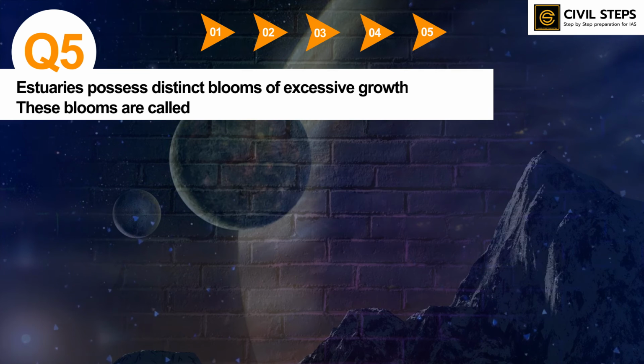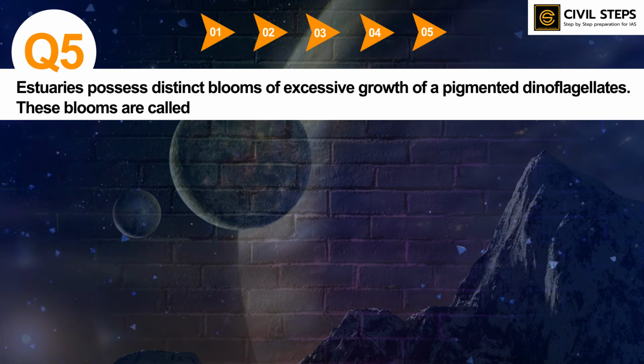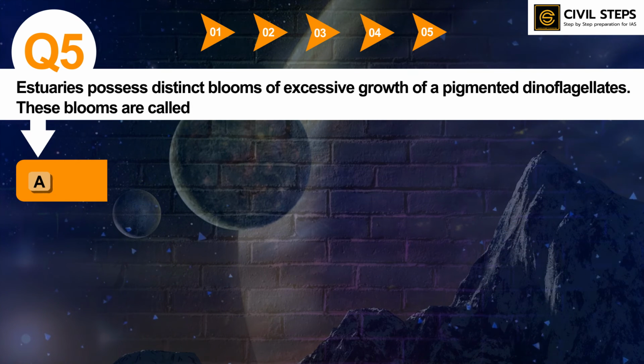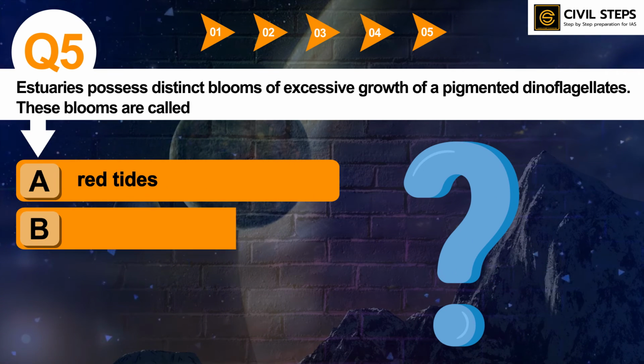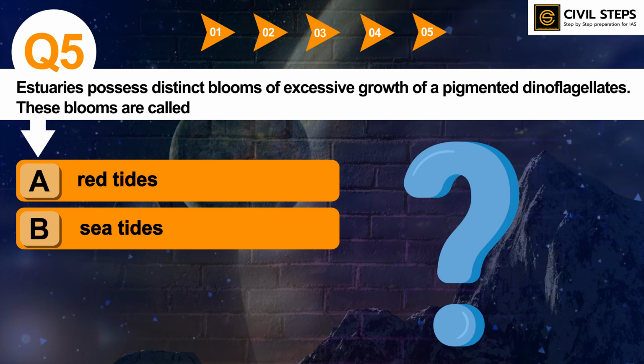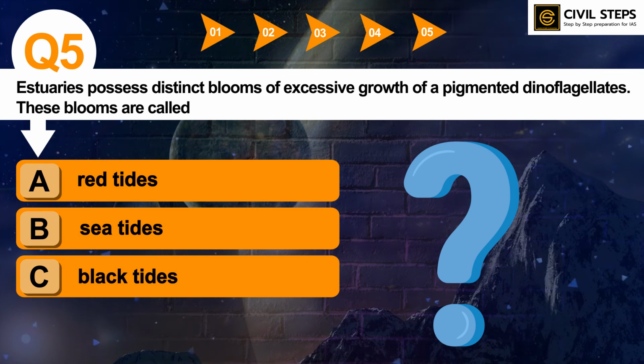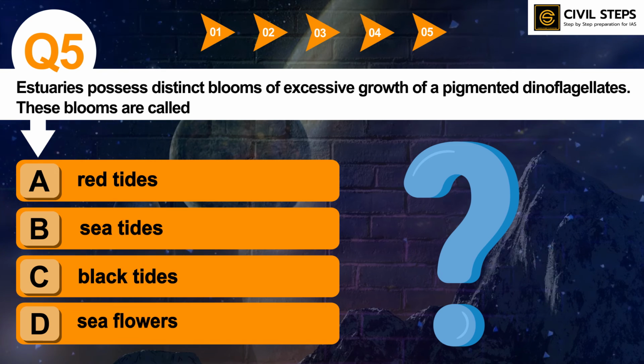So estuaries possess distinct blooms of excessive growth of pigmented dinoflagellates. These blooms are called option A, red tides, B, sea tides, C, black tides, D, sea flowers. You can write down your answer in the comment section. The answer of this question is option A, red tides.